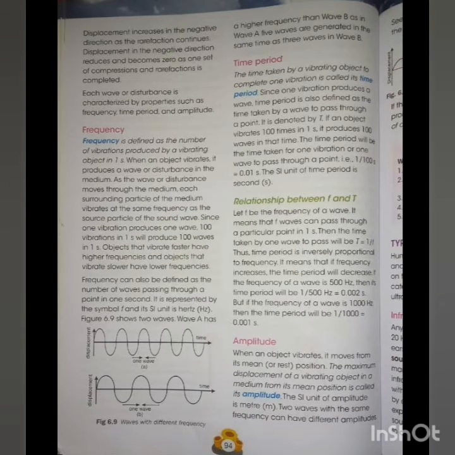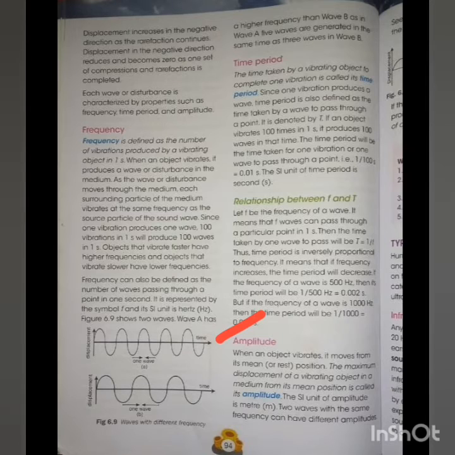Next we have amplitude. Now what is amplitude? When an object vibrates, it moves from its mean position or position of rest. The maximum displacement of a vibrating object in a medium from its mean position is called its amplitude. That means how much distance the wave moves up or down. The SI unit of amplitude is meter.